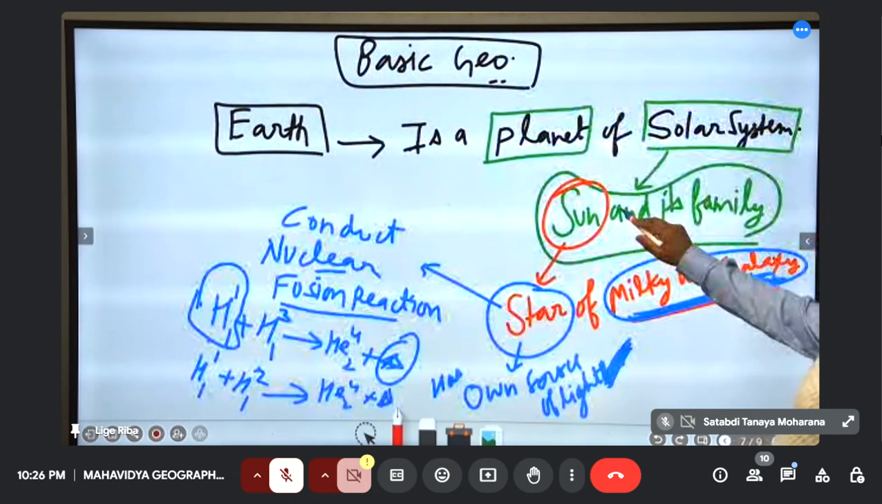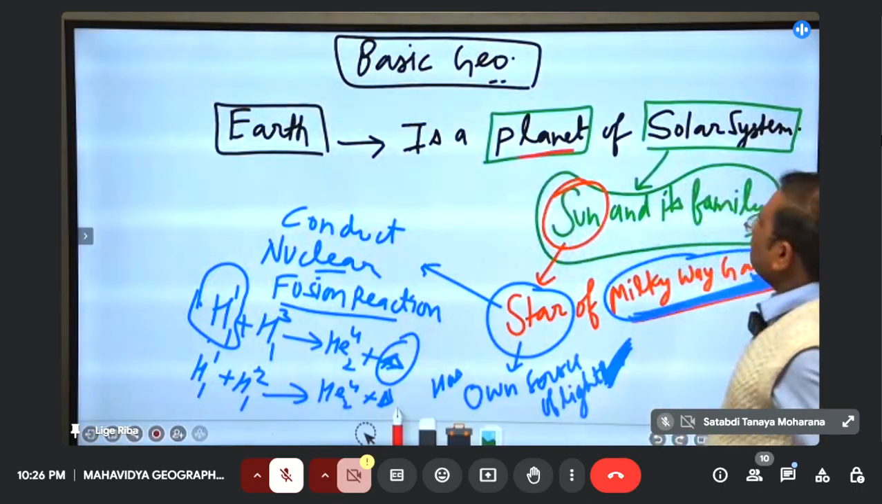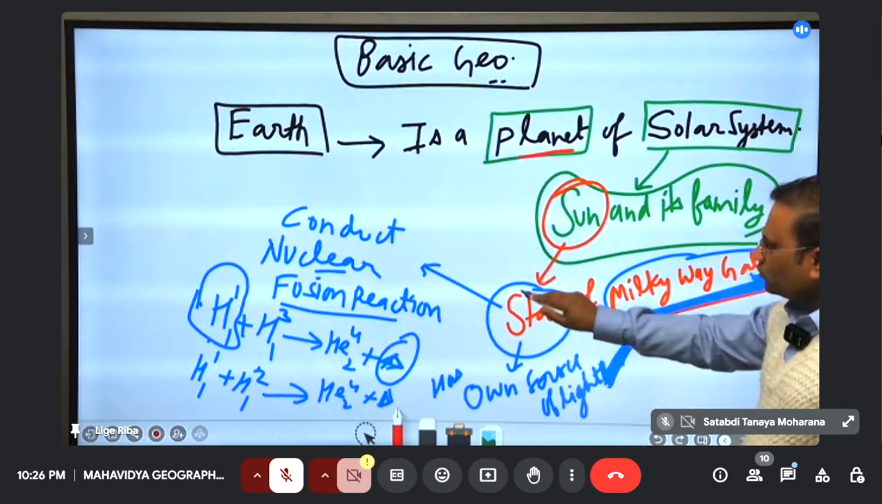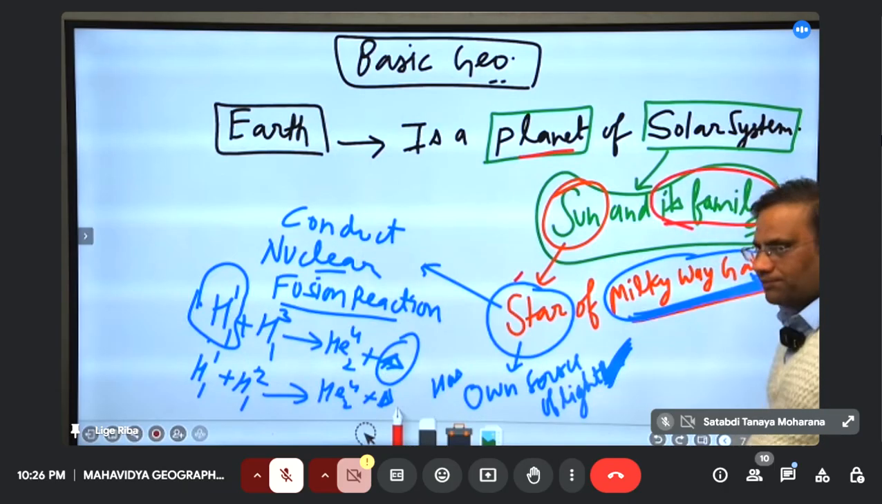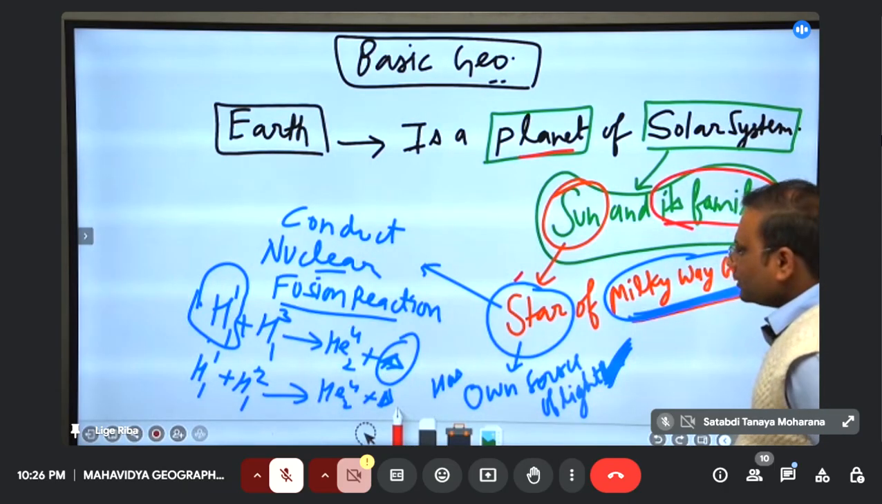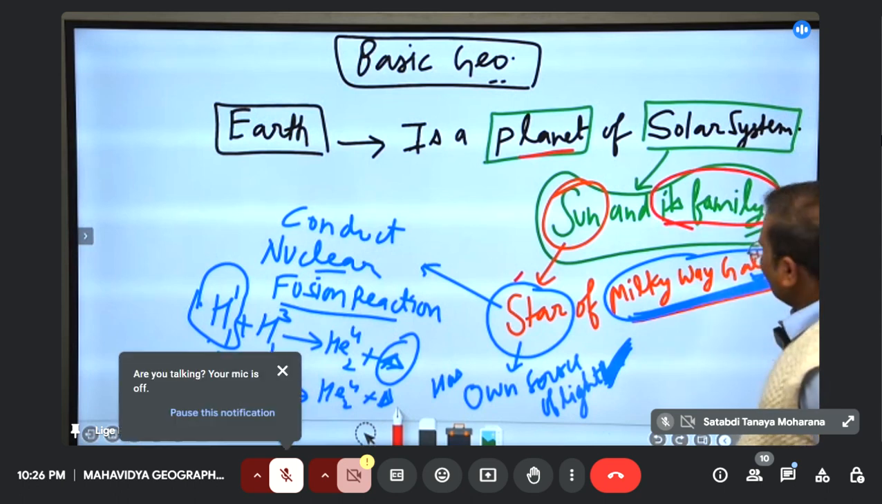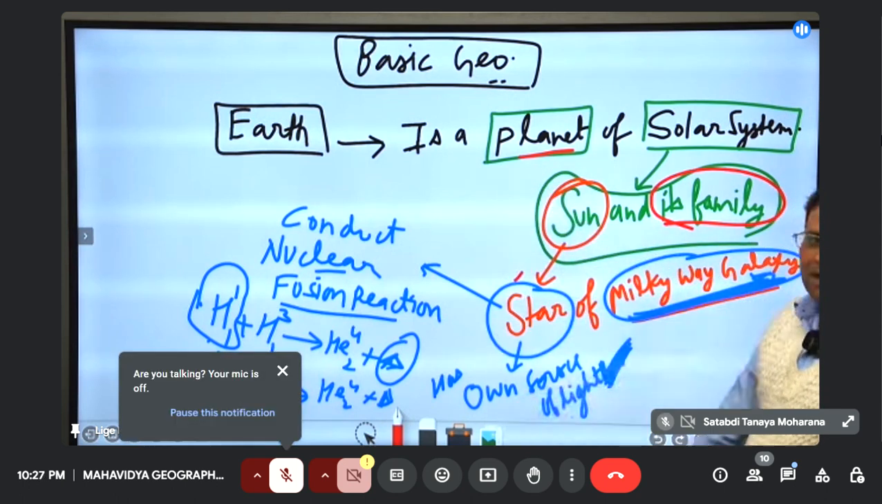Here. Earth is a planet of the solar system. So solar system: the sun and its family. So we deal with the sun, we will come back to the sun, then its family. There is a need to now study the sun properly and its family, so that we will come to know what is Earth.